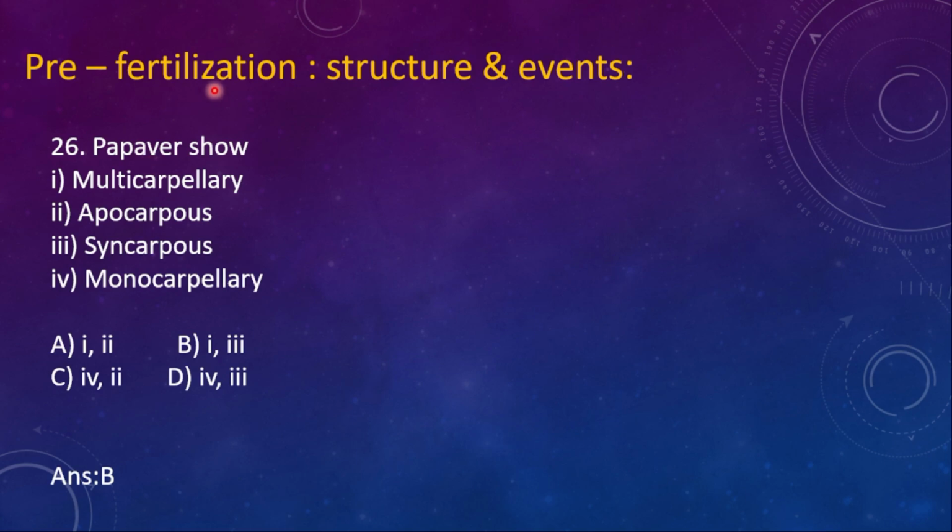Next, from the pre-fertilization events, that is structural events. 26th one, Papaver shows: 1, multicarpellary; 2, apocarpous; 3, syncarpous; 4, monocarpellary. Here the right option is 1 and 3. Papaver is multicarpellary and syncarpous.